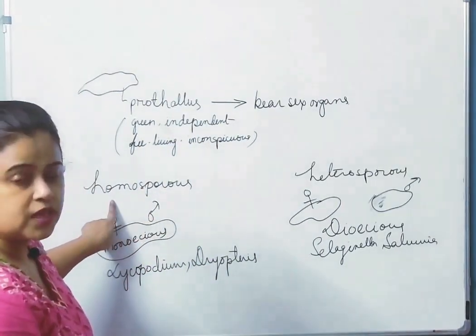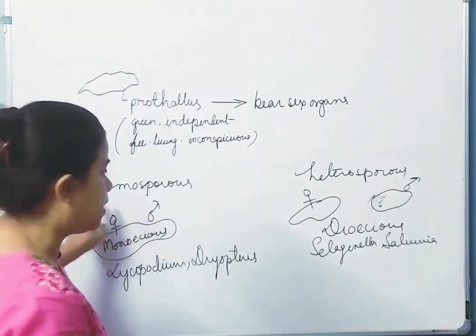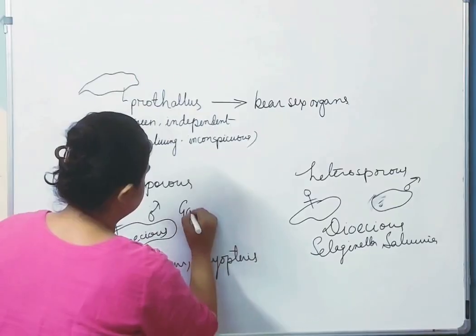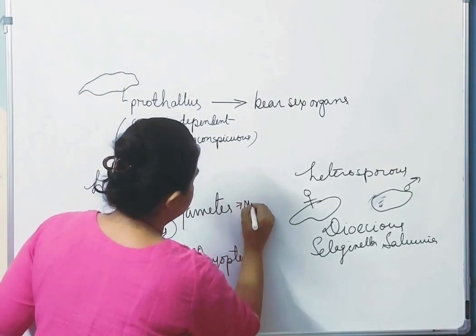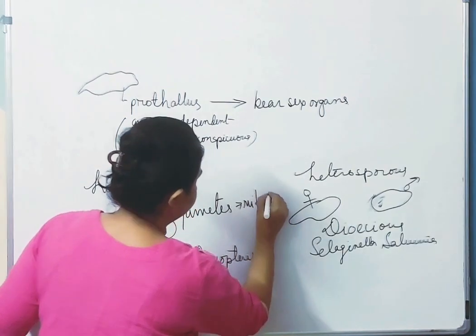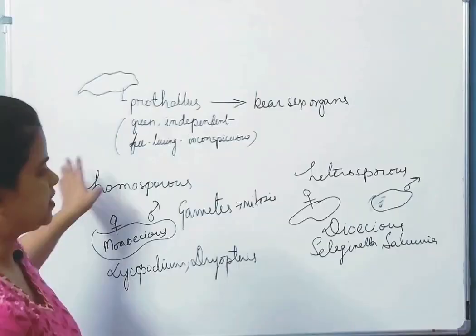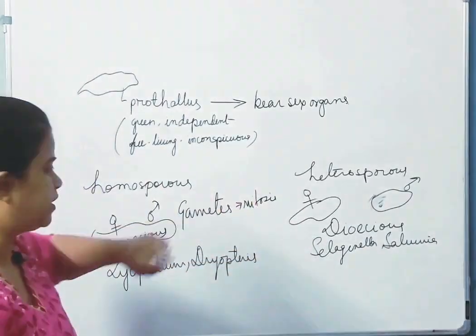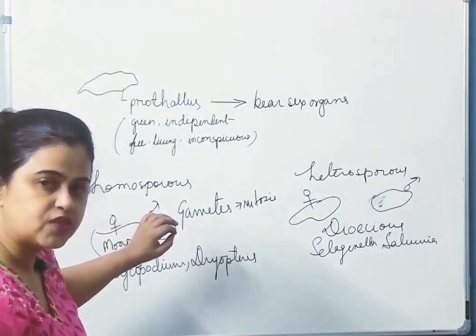Now they produce gametes. Here too the gametes are produced by mitosis, right? Because the gametophyte is already haploid. So one similarity with bryophytes is that in bryophytes and pteridophytes the gametes are produced by mitosis. Fusion happens and the zygote is formed.